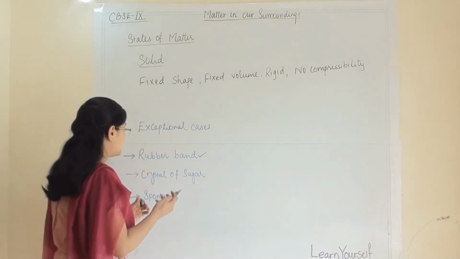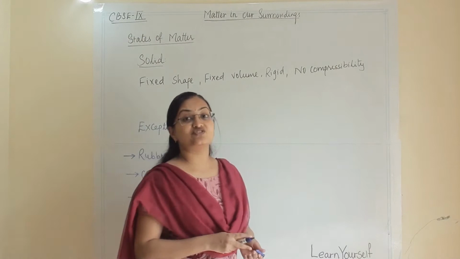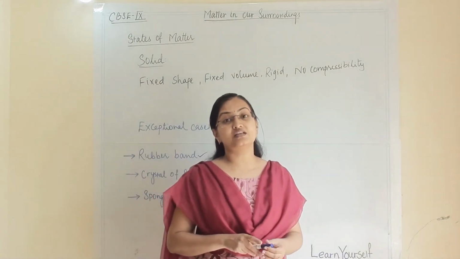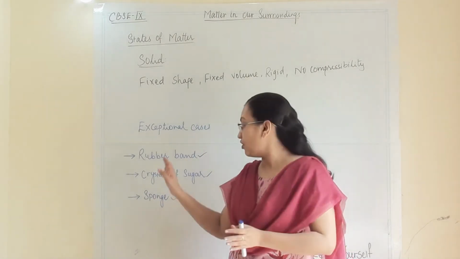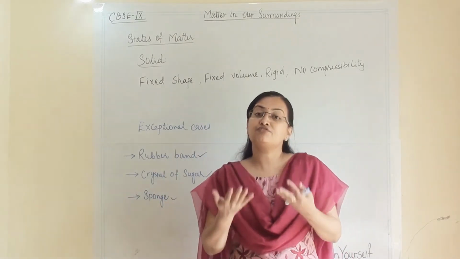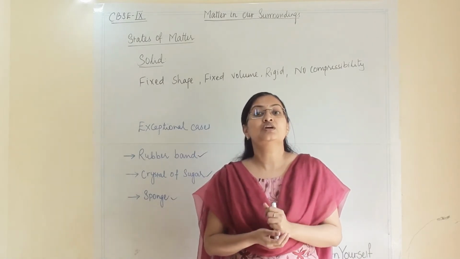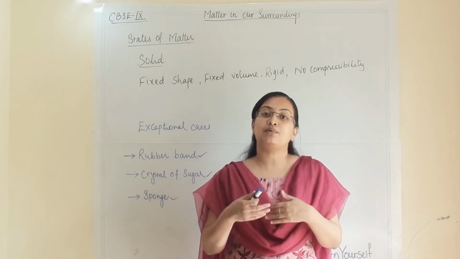So at a certain point of time we feel that they are changing their shape, but in reality, no, they are not changing their shape. All these are exceptional cases of solids which we feel might change their shape under special circumstances or while we are applying force.